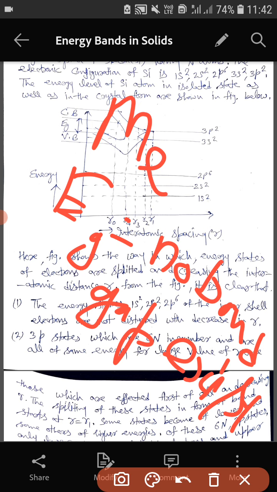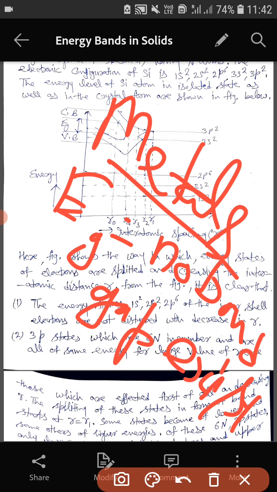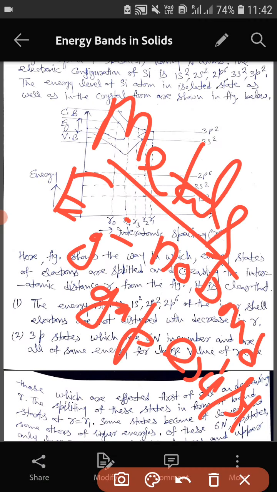In the case of metals, the conduction band and the valence band merge into each other. So the band gap for metals is 0 electron volt, or you can say there is no band gap for metals. But in the case of a semiconductor, this band gap does exist, and it is of the order of 1 electron volt, and for an insulator the band gap is quite large, of the order of 5 electron volt.